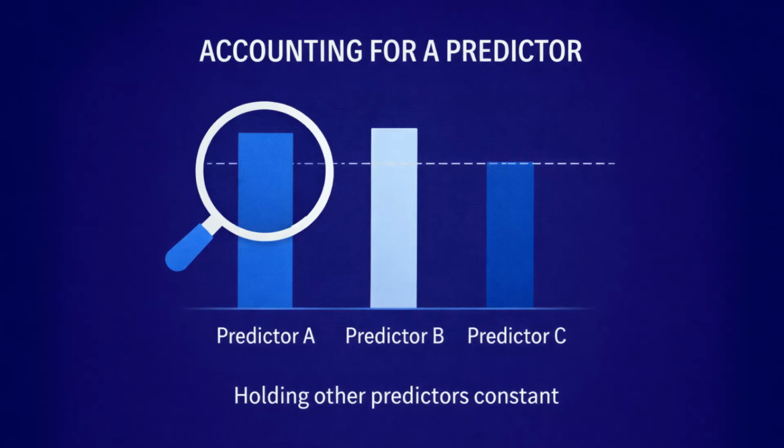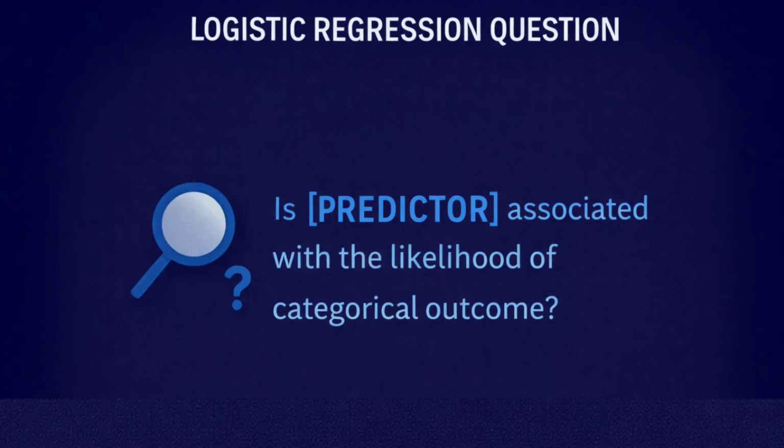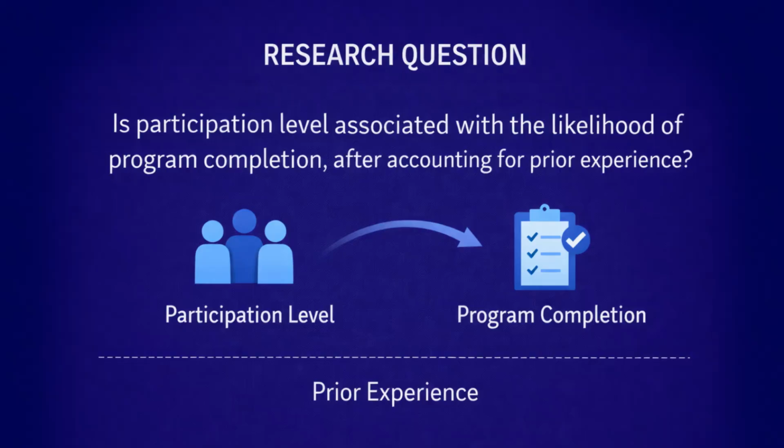Accounting for a predictor means the analysis estimates the relationship between one predictor and the outcome while holding the other predictors constant. The research question for logistic regression must reflect this logic. It should focus on association and likelihood rather than difference in means. A simple template is: is predictor associated with the likelihood of categorical outcome? Using the running example, a complete research question would be: is participation level associated with the likelihood of program completion, after accounting for prior experience?